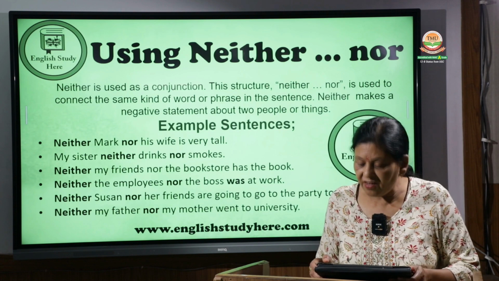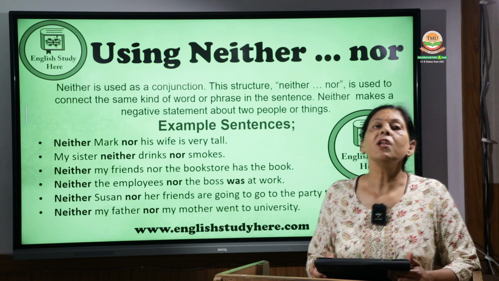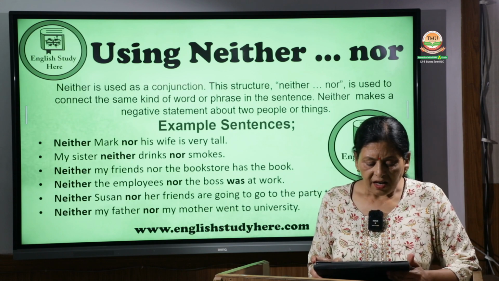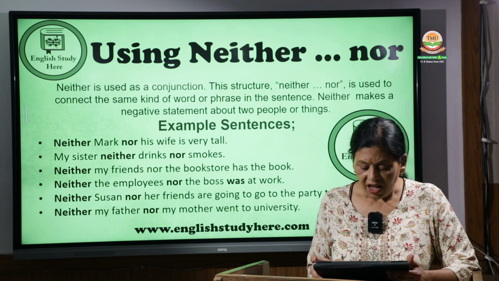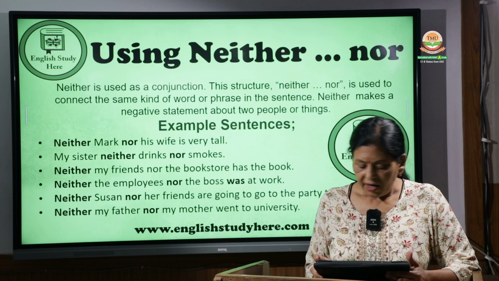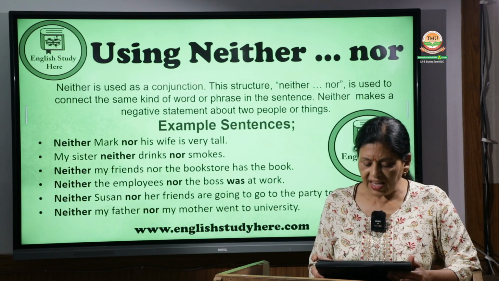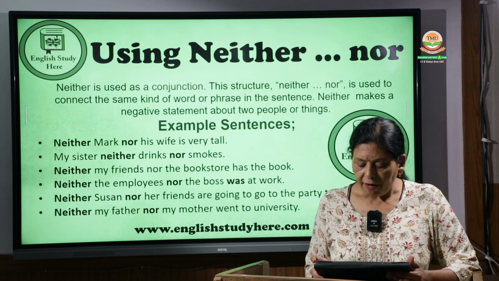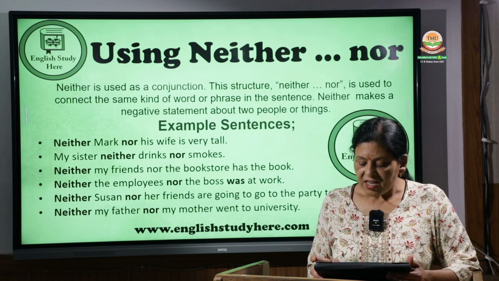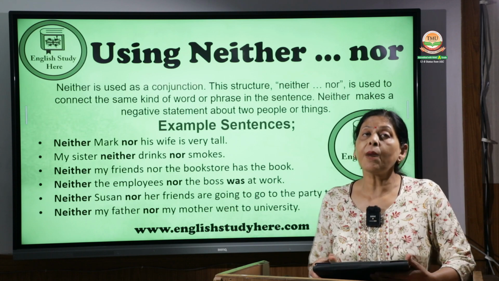Now neither and nor. So what are neither and nor for? Neither nor is used as a conjunction. This structure neither nor is used to connect the same kind of words or phrases in the sentence. Neither makes a negative statement about two people or things.